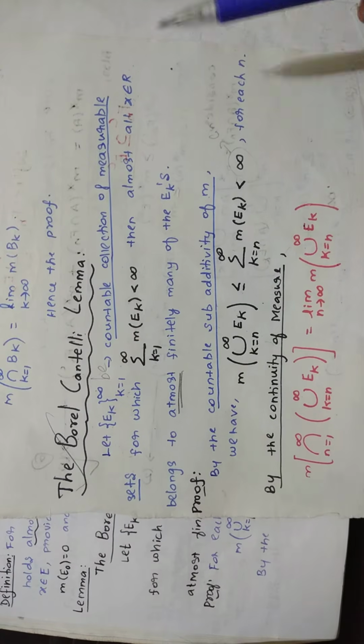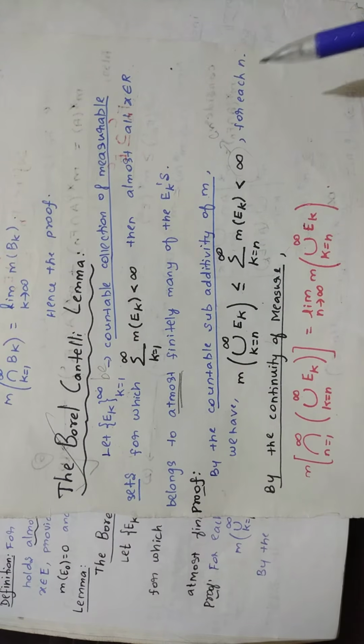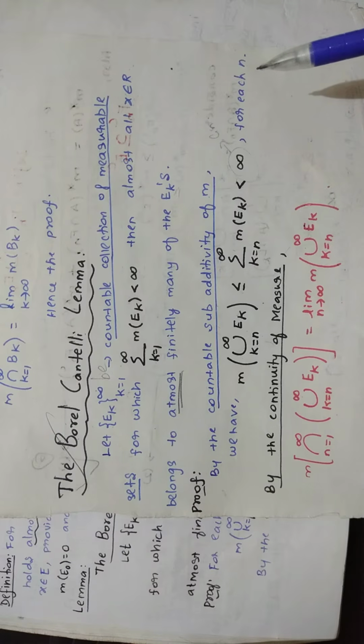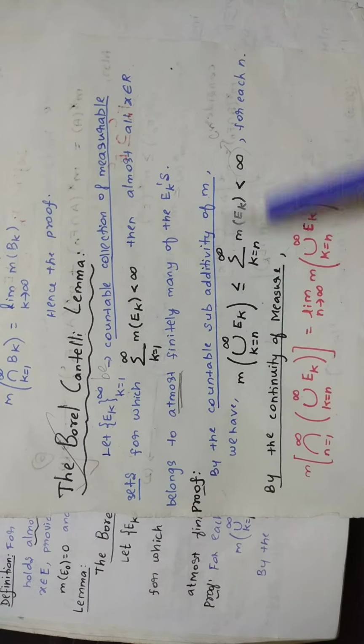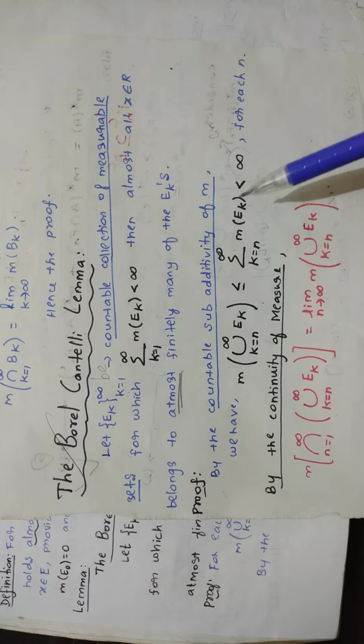Proof: by the countable subadditivity of m. It means you are using a proposition here. Countable subadditivity of m is the name of that proposition.